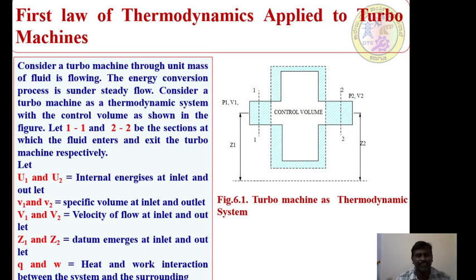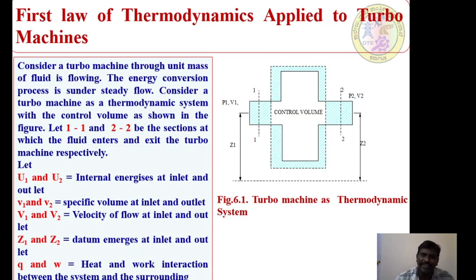I will consider section 1-1 as the inlet of the system and section 2-2 as the outlet of the turbo machine, and the process of energy conversion within the runner or within the casing I will call the control volume. We have an axis of rotation of the system. The axis of rotation of the turbo machine with respect to the ground level, I can call the respective datum head. Very simple, because all this concept has to be applied to a turbo machine as though we are applying it to a respective thermodynamic system.